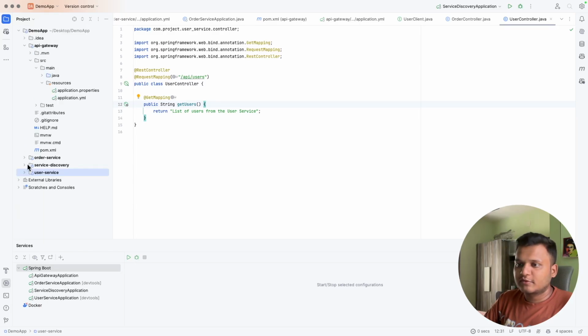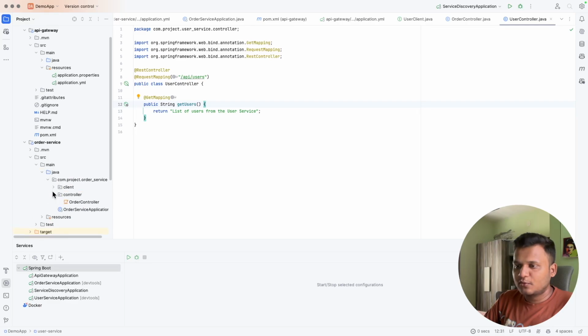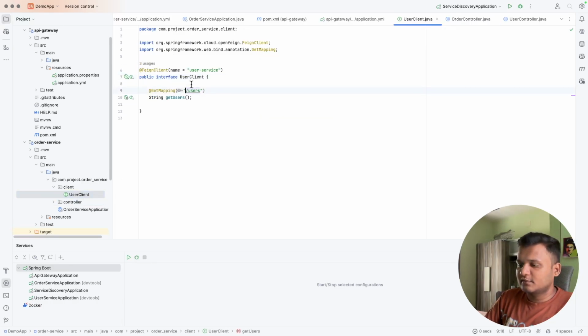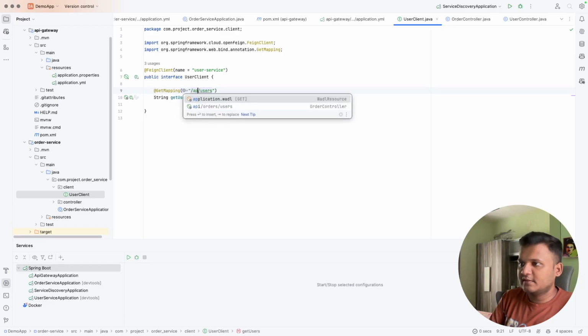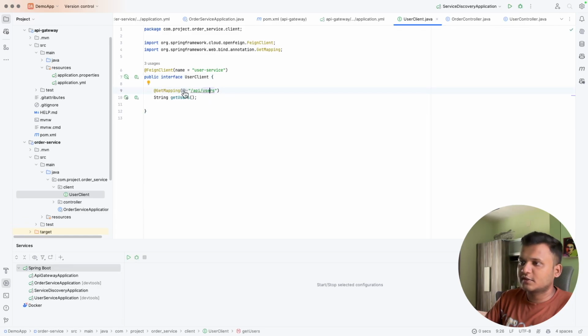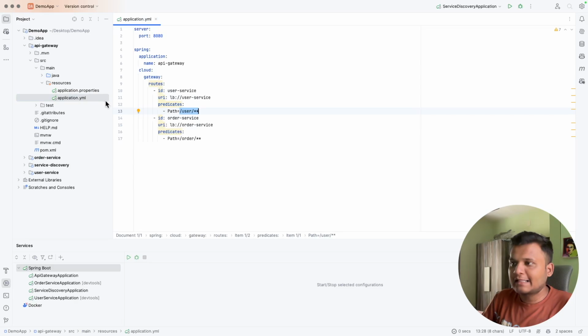Not the service discovery, but in the order service, right? So in the order service, just go to the controller and change it to slash API slash order. Also we have to change this one as well, slash API slash user. These things need to be there in the user controller. Awesome.